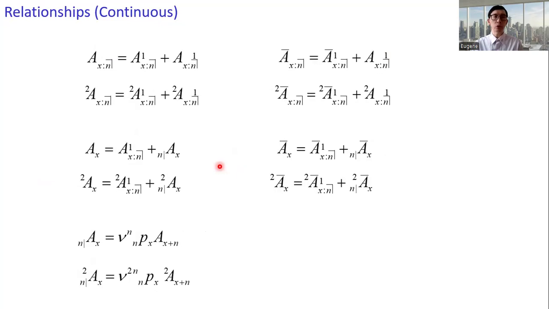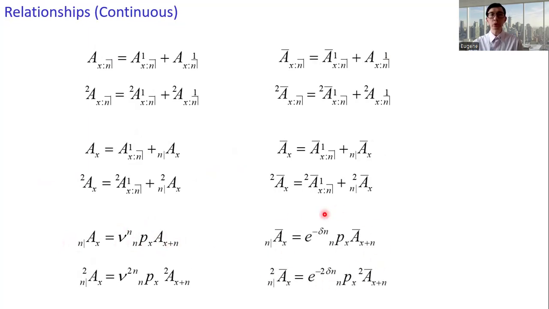And then for the deferred insurance, n bar A_x, this equals the actuarial present value factor nu to the n times n p x, and then times a whole life insurance issued at age x plus n. And then for the continuous insurance, we have this.